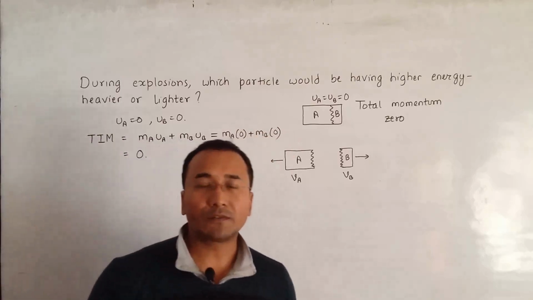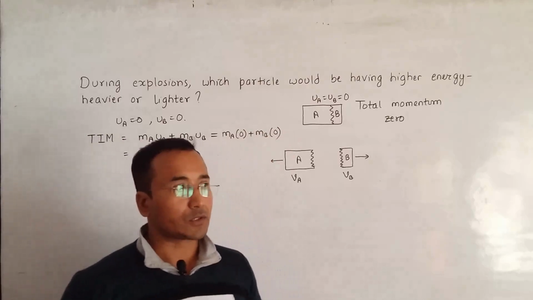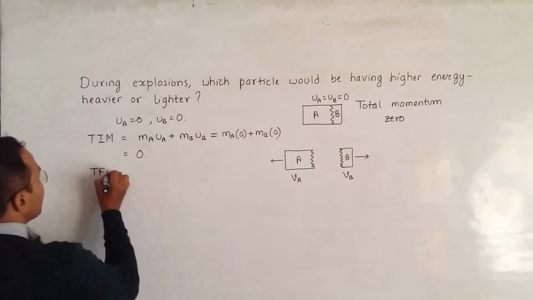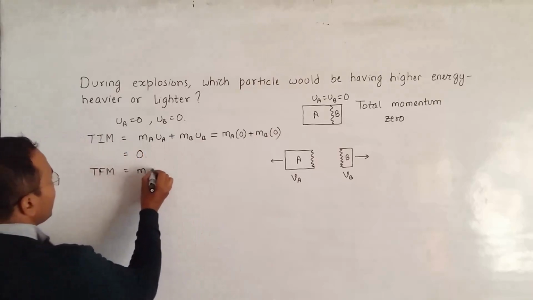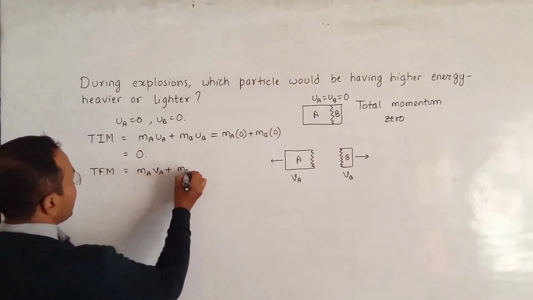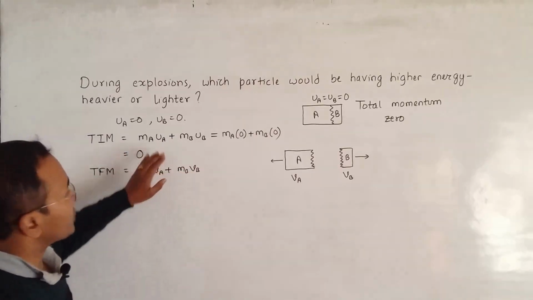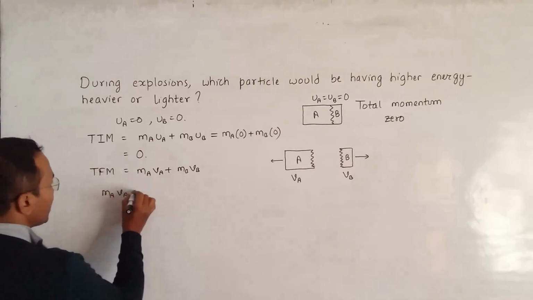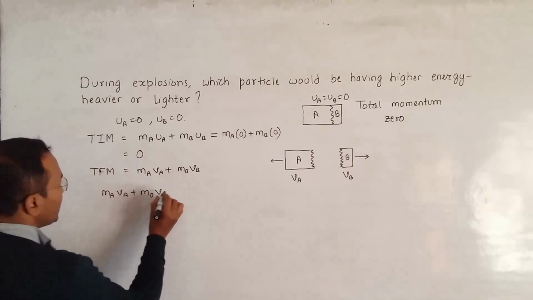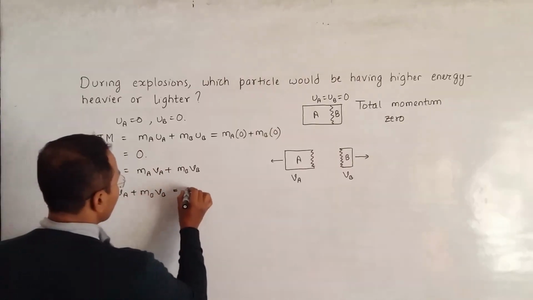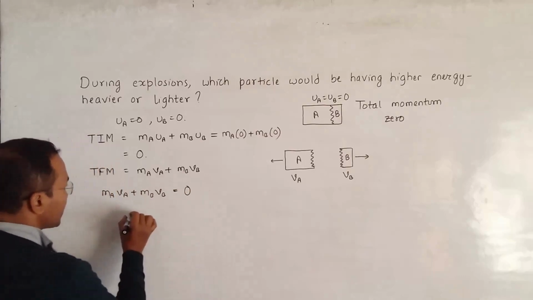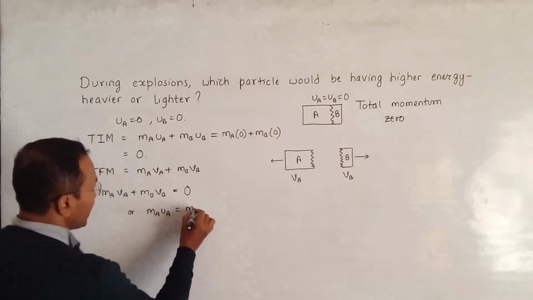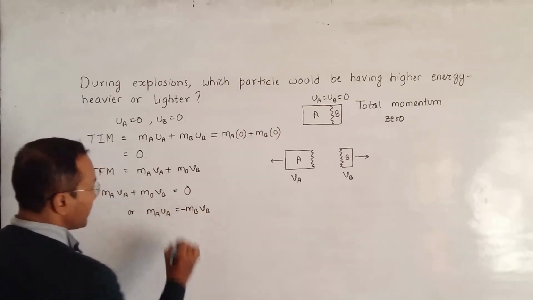Now according to the law of conservation of momentum, the total momentum should be equal. So our total final momentum, which we write as MA VA plus MB VB, should also be equal to this. So our equation will be MA VA plus MB VB equal to 0, which ultimately gives us MA VA is equal to MB VB, and we have got a minus here.